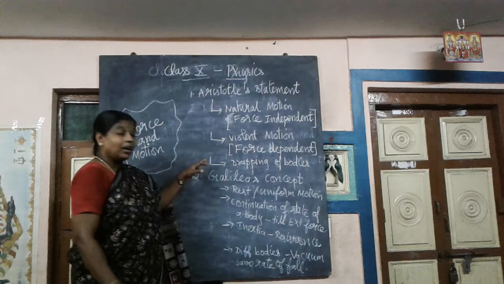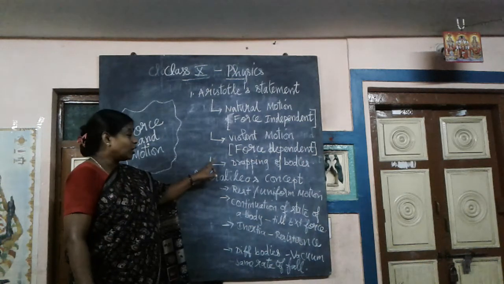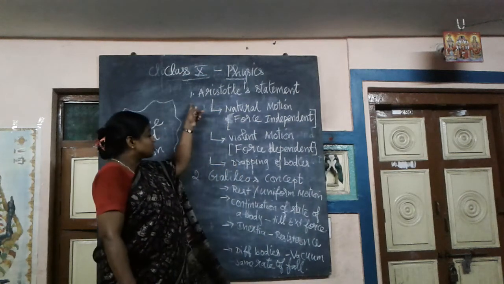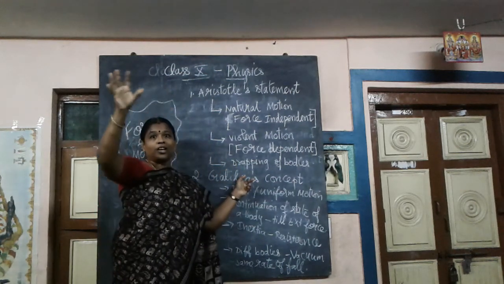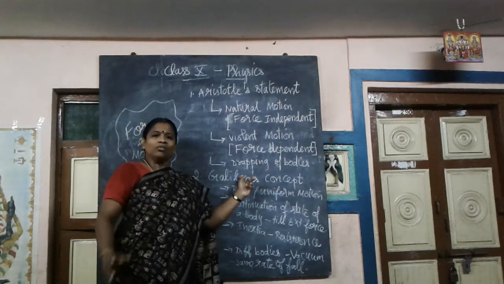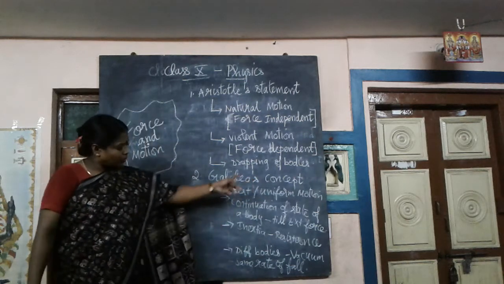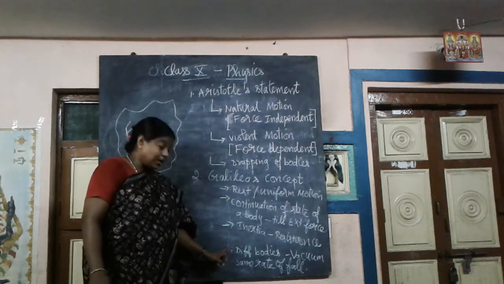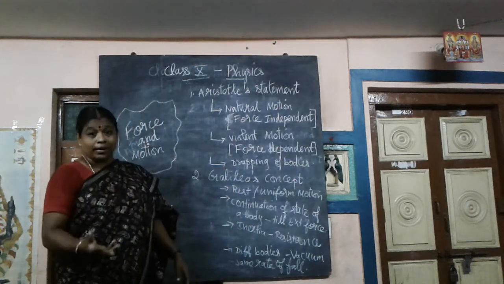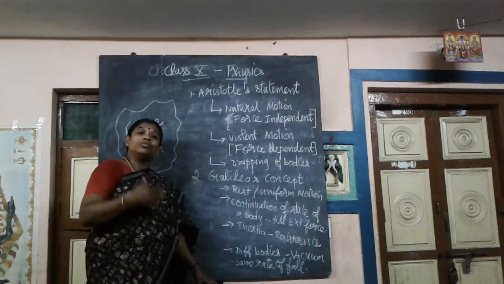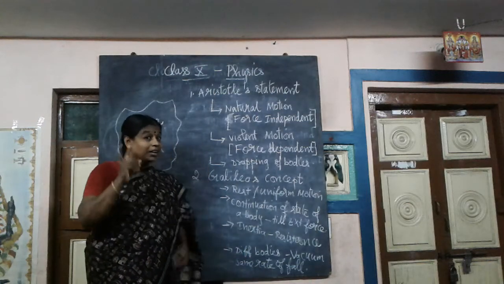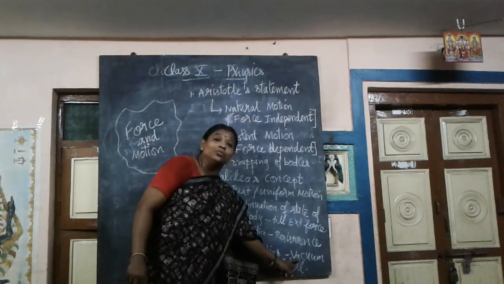Now, he explains the concept of dropping of bodies. As per Aristotle's statements, when bodies of different size, mass and shape fall from a height, the heavier body falls at the fastest rate. Galileo did not oppose this, but gives a statement with a condition: in vacuum.